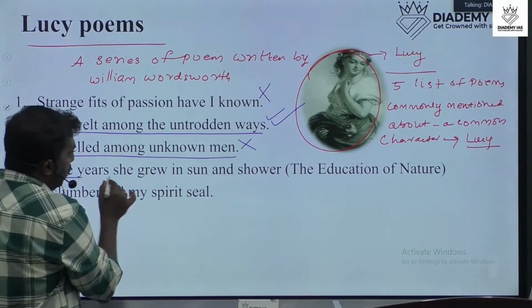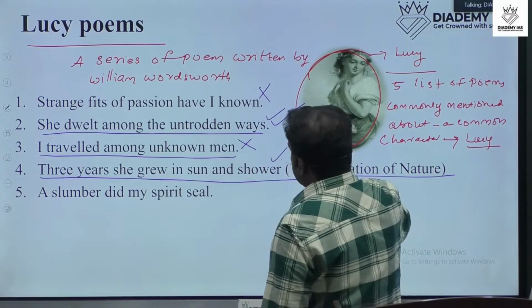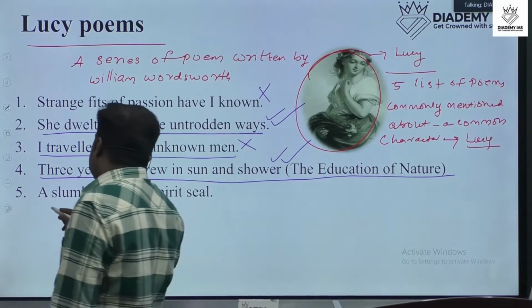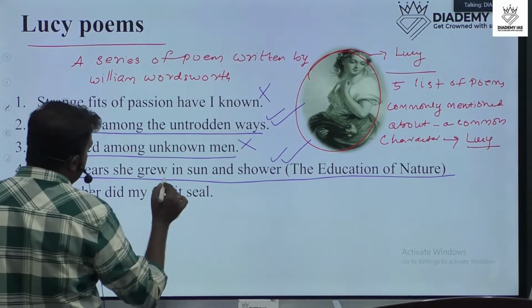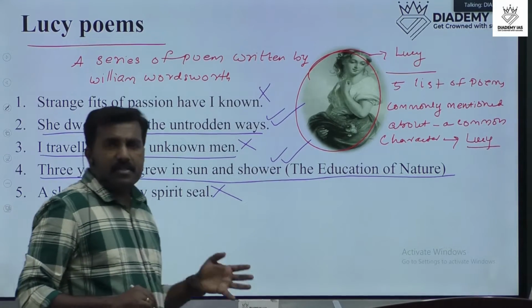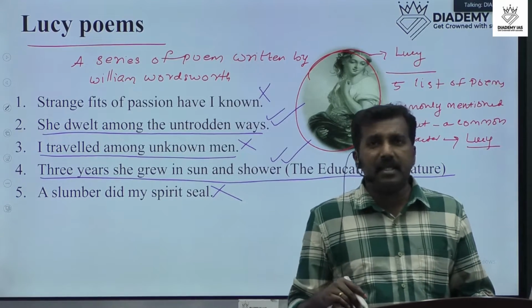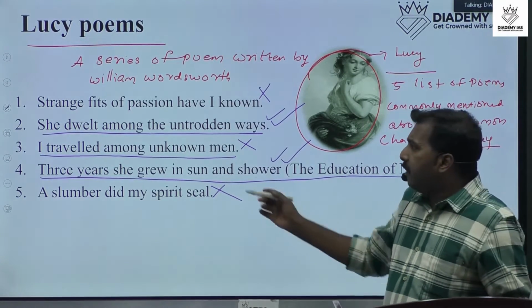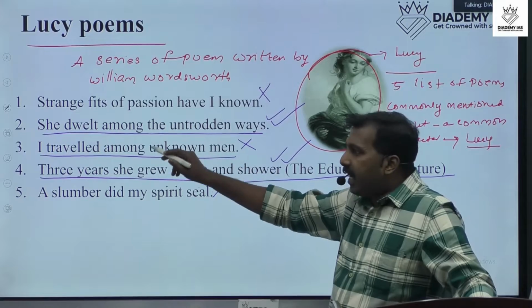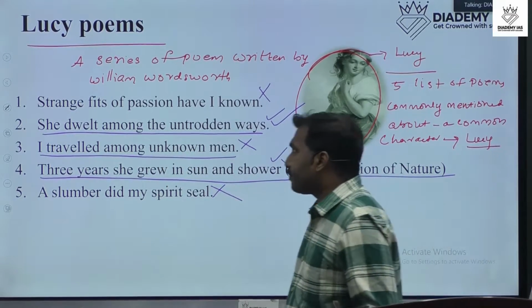And "Three Years She Grew in Sun and Shower" is in the UPSC syllabus. And "A Slumber Did My Spirit Seal." Out of the 5 Lucy poems, 2 poems are in the UPSC literature syllabus. The first poem we already discussed, and the second poem we are going to discuss in this class. So let's start.